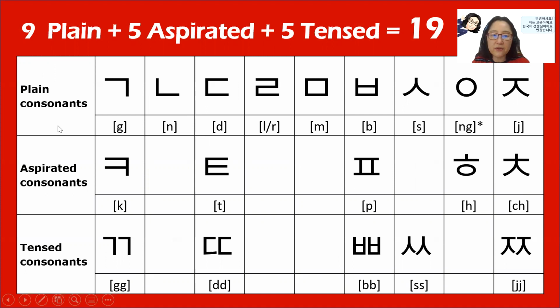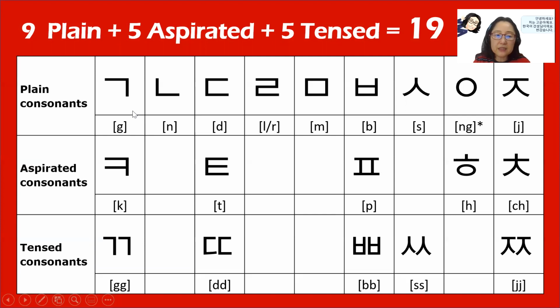So plain consonants. So 그, 텅백, 텅팁, 느, 드, 르, tongue tip sound. And then lip sound, mu, bu, and then teeth area, s, and z is also a teeth sound, s, z, they are related, and throat, okay, and sometimes it's silent. And if you study these 9 first, then you can add aspirated consonants and tense consonants to the system.